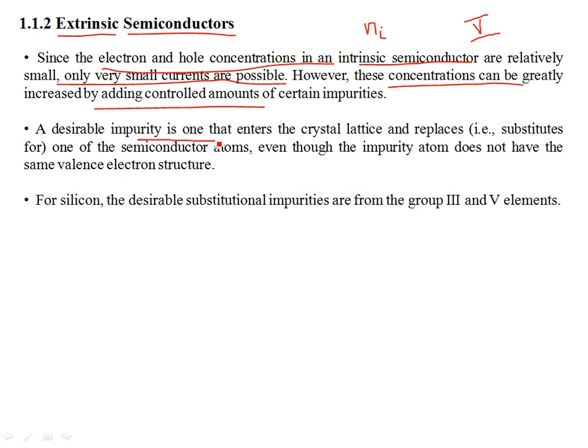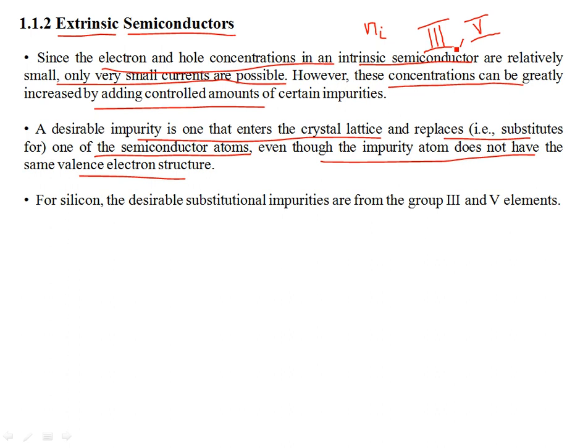A desirable impurity is one that enters the crystal lattice and substitutes one of the semiconductor atoms, even though the impurity atom does not have the same valence electron structure. It could be different. For example, instead of group 5, you can also have group 3. For example, you can have a boron doped silicon lattice or germanium lattice.